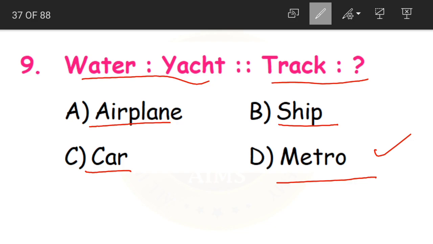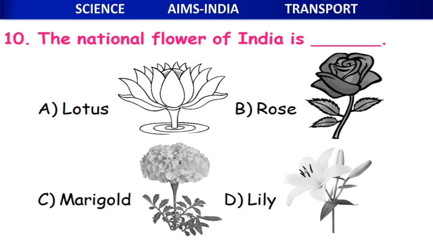So why do we call it metro? Metro train. So it is nothing but a train. Okay, children? Now, 10th question.